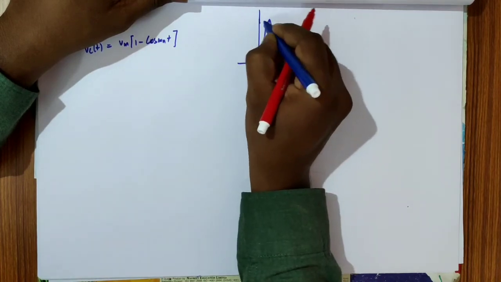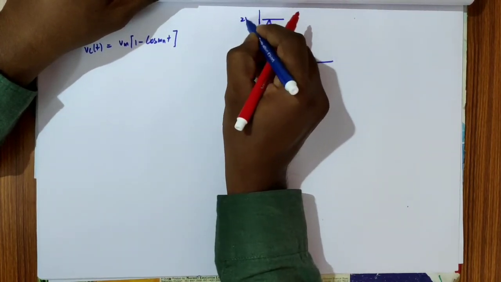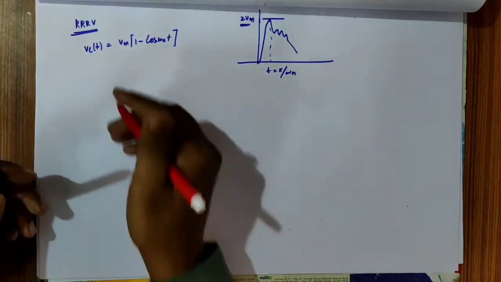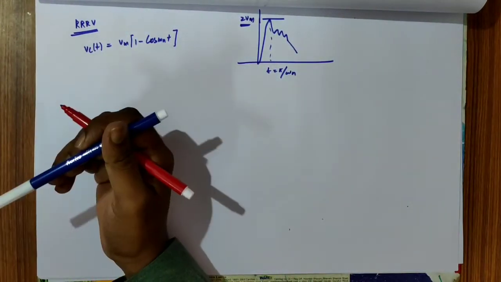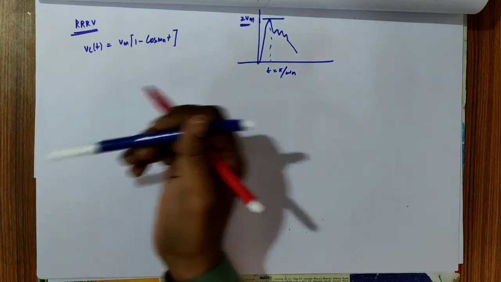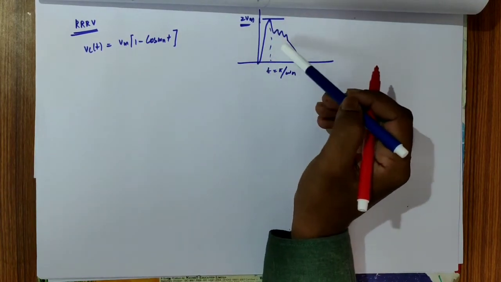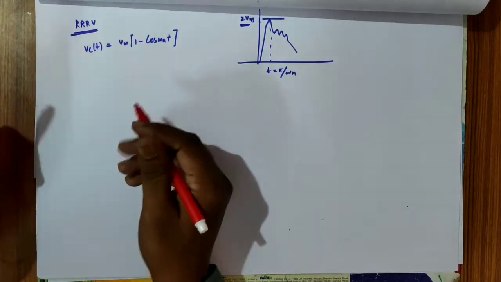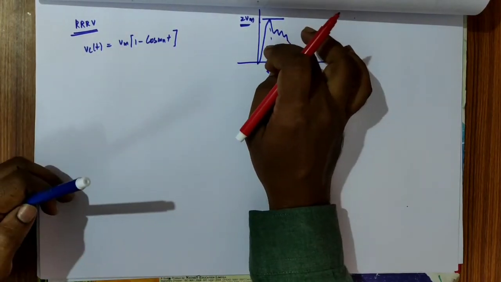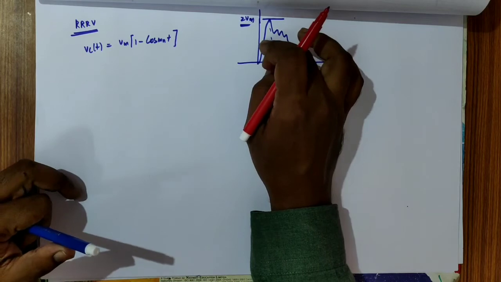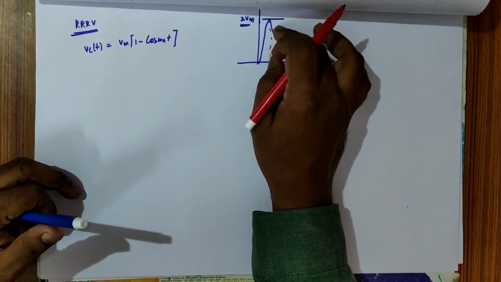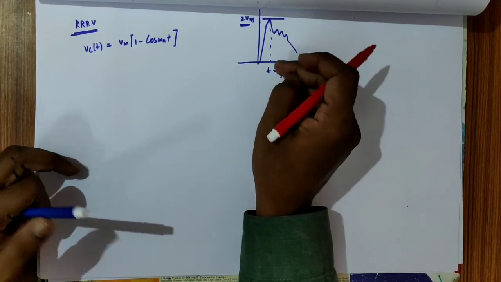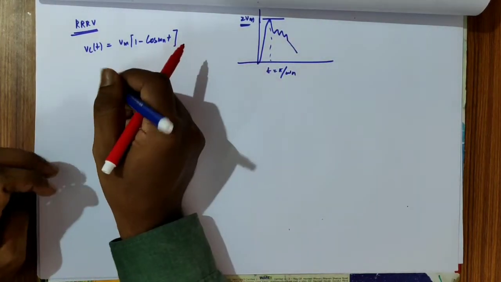Now, what is the rate of rise of recovery voltage? With what rate is the rise of voltage taking place? That is the rate of rise of recovery voltage. To find the rate at which it is rising, we simply need to differentiate this.